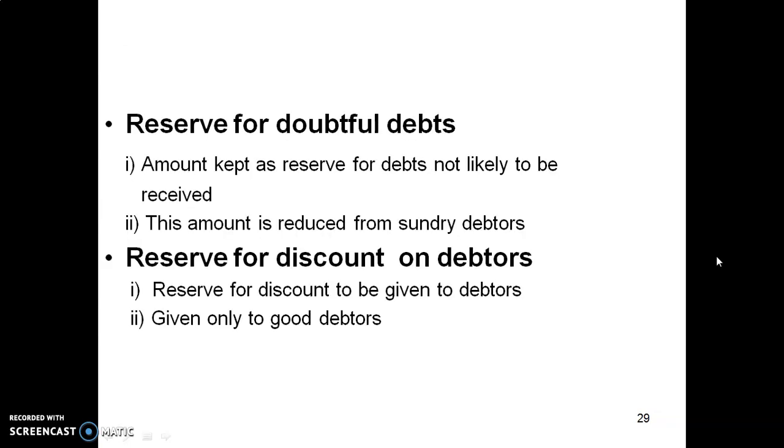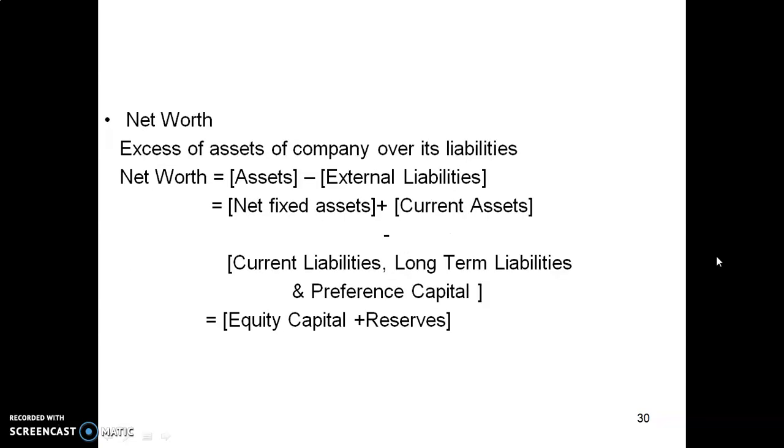A reserve for doubtful debts, amount kept as reserve for debts not likely to be received. This amount is reduced from sundry debtors. A reserve for discount on debtors, reserve for discount to be given to debtors, given only to good debtors for prompt collection of cash. And net worth.